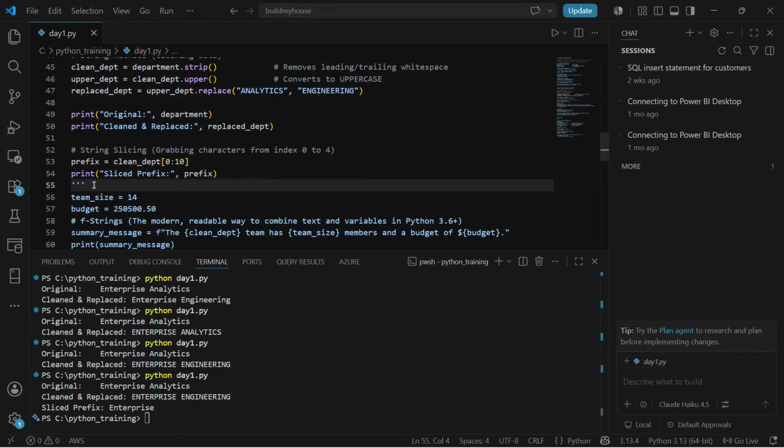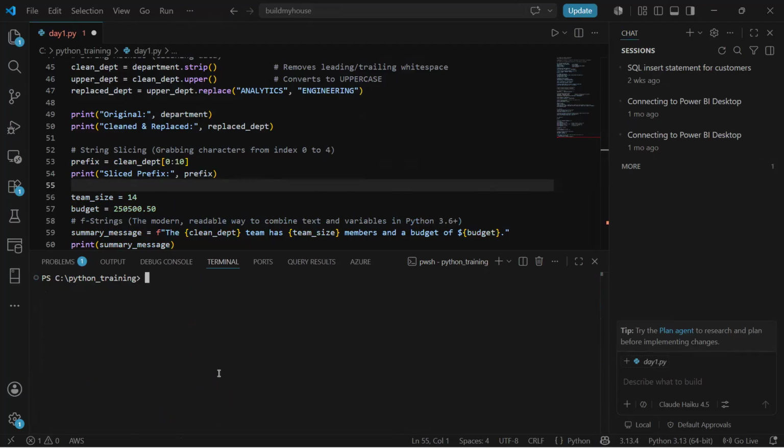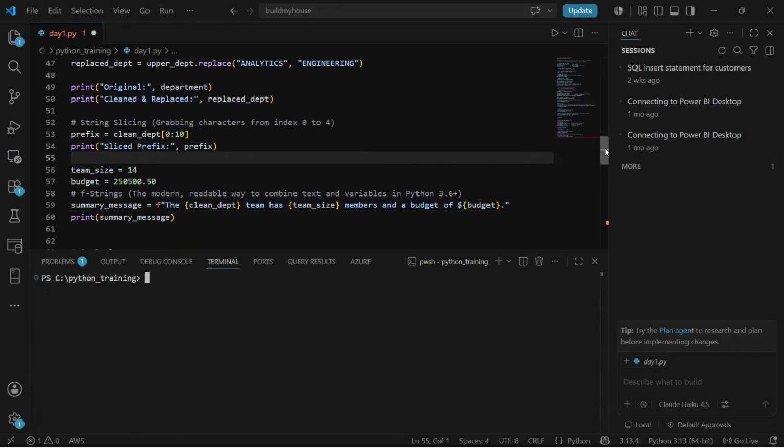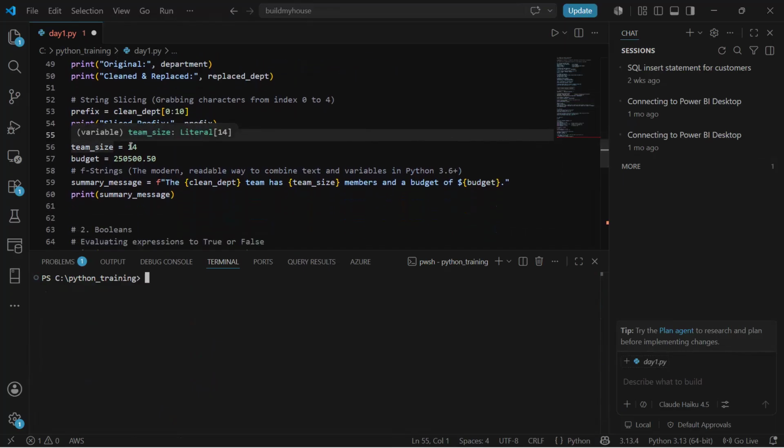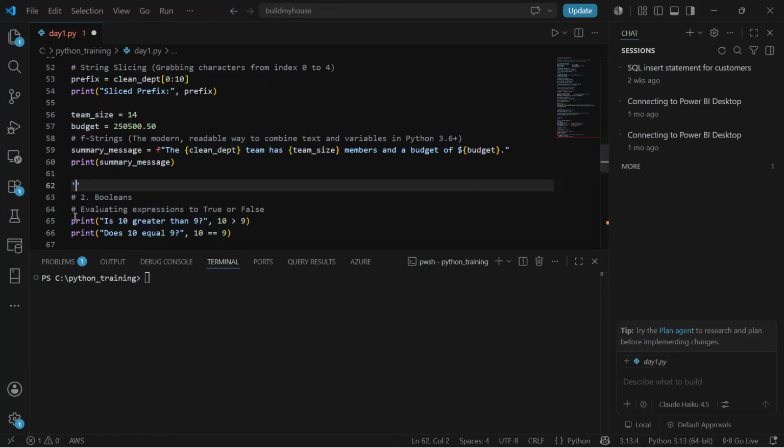Next, another example. Let me just clean this up. In the next example, I'm creating a variable called team_size, and then creating a budget, which I had used earlier, but now the budget is 2,50,500.50.